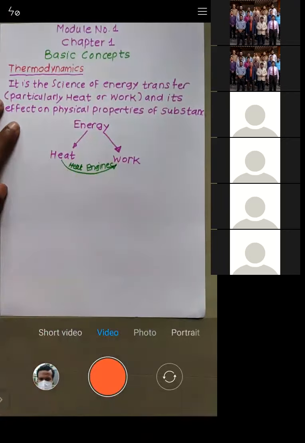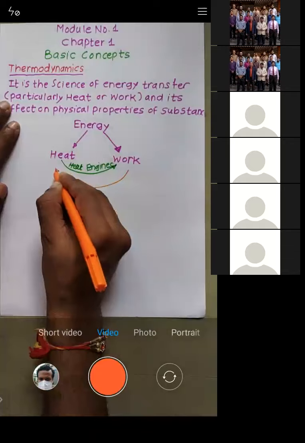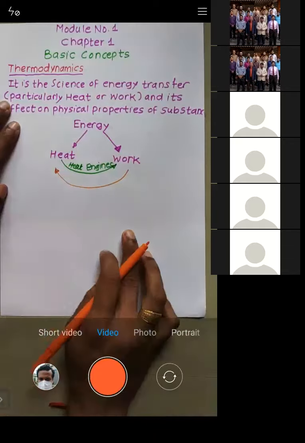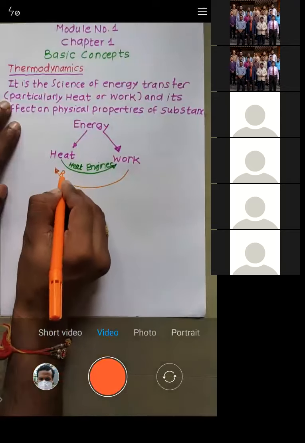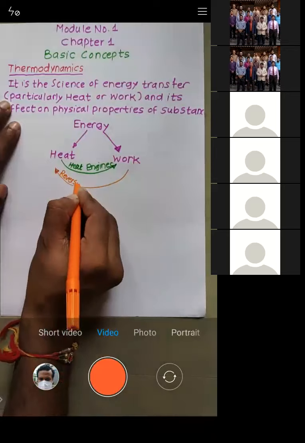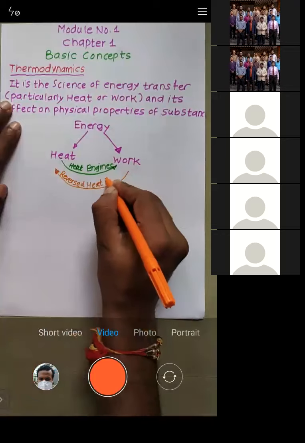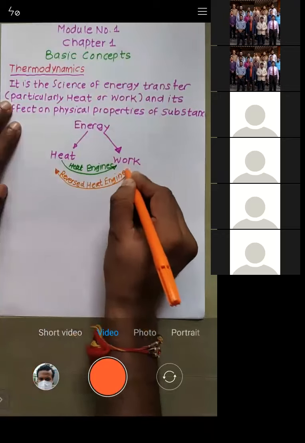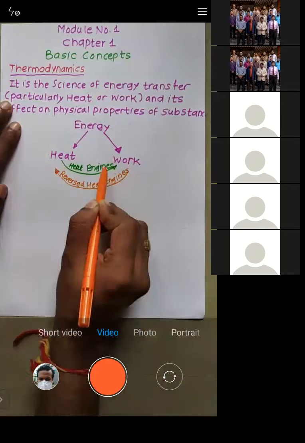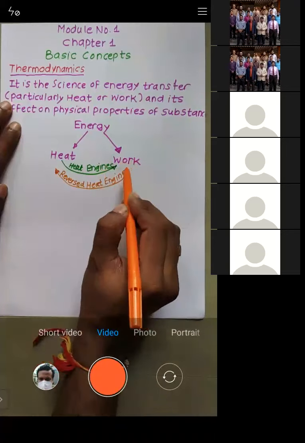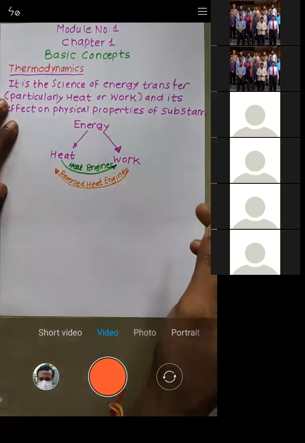Now the reverse case is also possible. You can convert work into heat. And the devices which convert work into heat are called reversed heat engines. Try to understand. The devices which convert heat to work are called heat engines, and the devices which convert work into heat are called reversed heat engines. Is that okay?